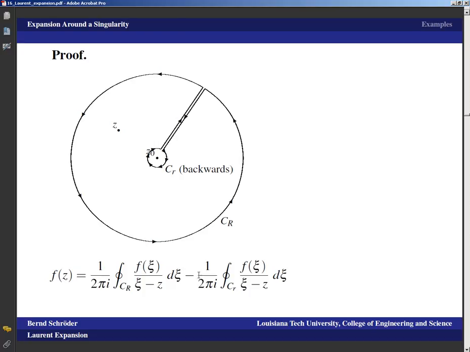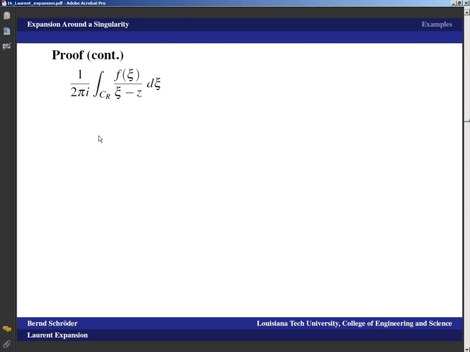Now what we need to do is turn these things into these power series. For the first term, that's going to be pretty much exactly the same argument as what we had before. Let's go through that. If you have the first term, 1 over 2 pi i integral over c sub capital R of f of zeta over zeta minus z d zeta, well, then we expand with z0. See, we've subtracted z0. It doesn't want to highlight, but you can see we've subtracted z0 here.